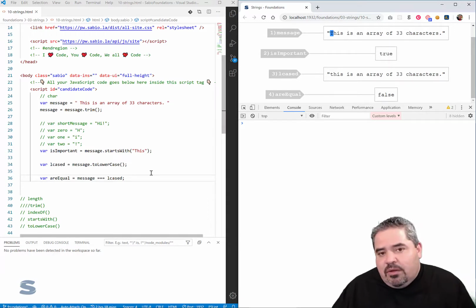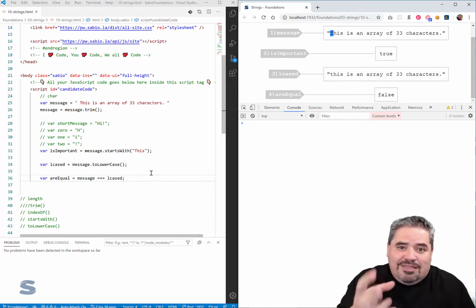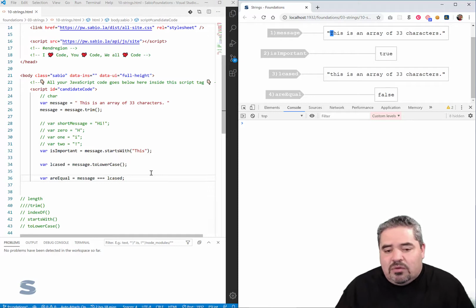So inevitably, when you end up having to do this, more often than not it's because you're taking input from a user. There's a user typing their first name or some type of message, and you're trying to take that message and compare it to something else that you have in your system, which might as well have been generated from a computer or from another human being. If you really want to find out if they typed the same thing, more often than not, you don't really care about the casing.